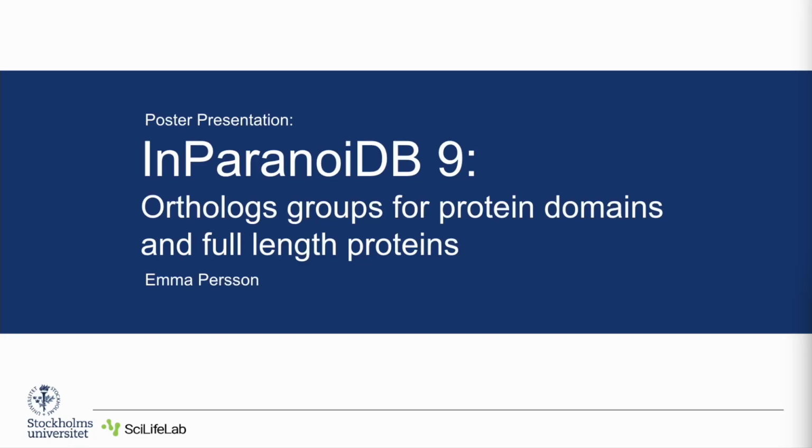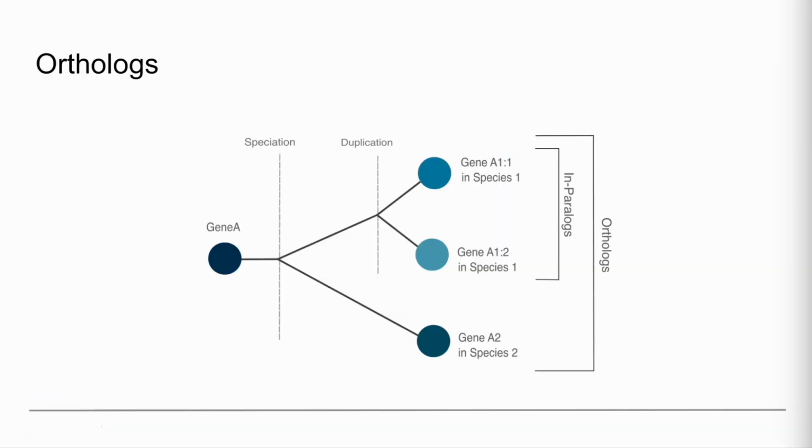Welcome to this poster presentation on InParanoiDB 9, a website for exploring a database of ortholog predictions on the level of full-length protein sequences and protein domains for 640 species. Orthologs, commonly defined as genes with a common ancestry separated by a speciation event, tend to share function across species and are therefore highly useful in bioinformatics.